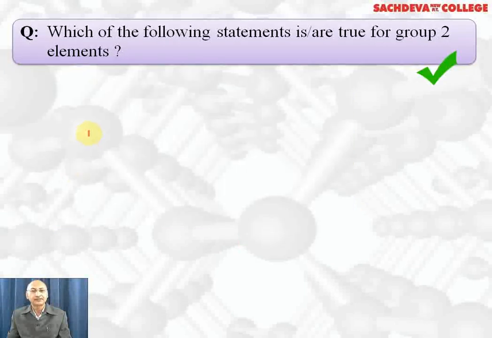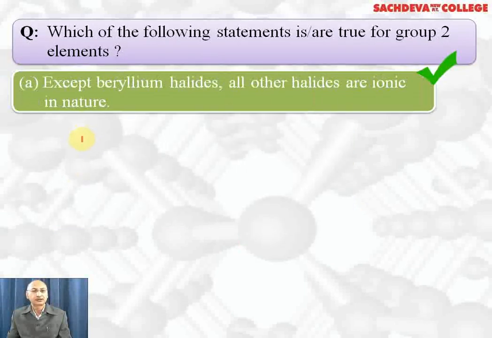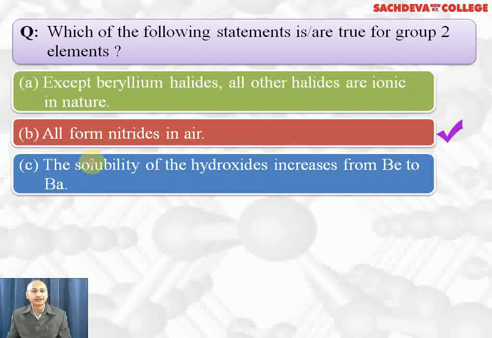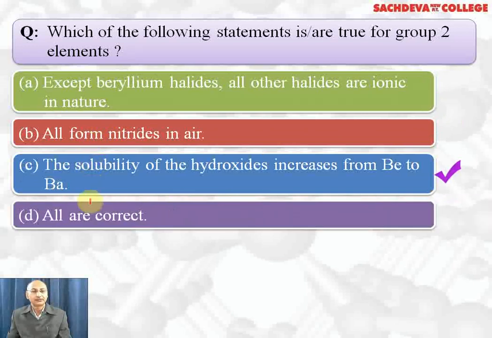Which of the following statements is true for the group 2 elements except beryllium halides? All halides are ionic in nature. All form nitride in air. The solubility of hydroxides increases from beryllium to barium. All are correct. D part is the correct answer.